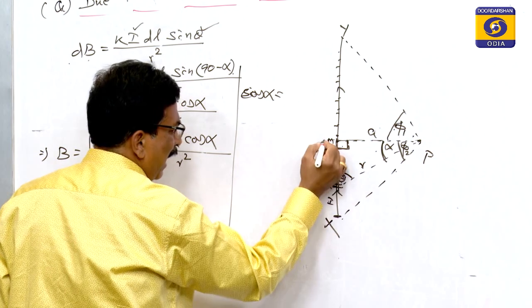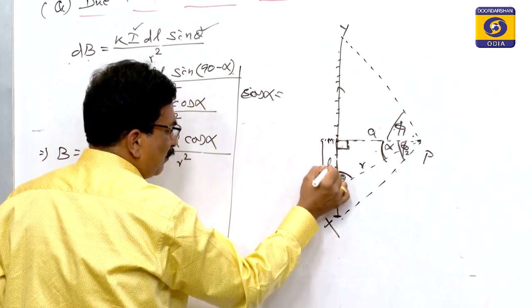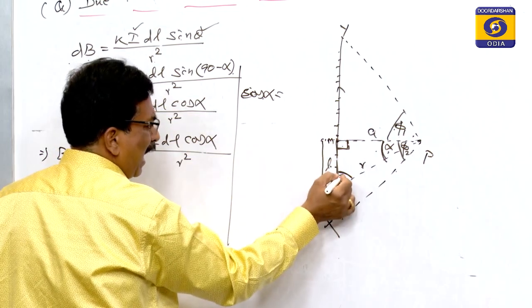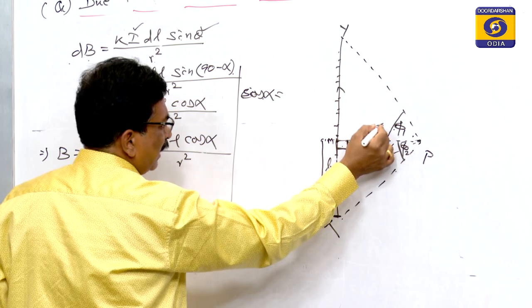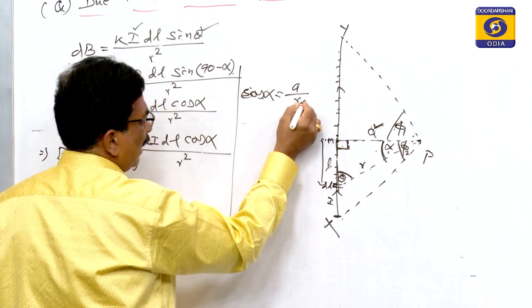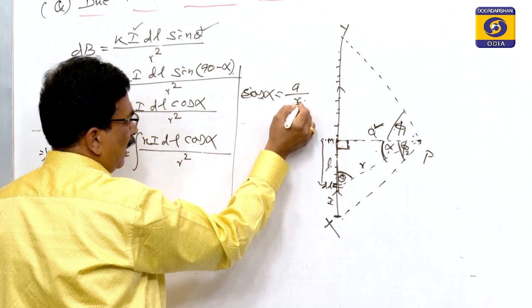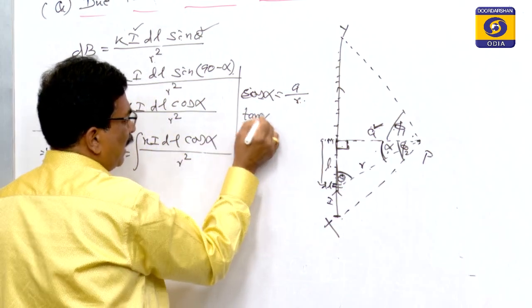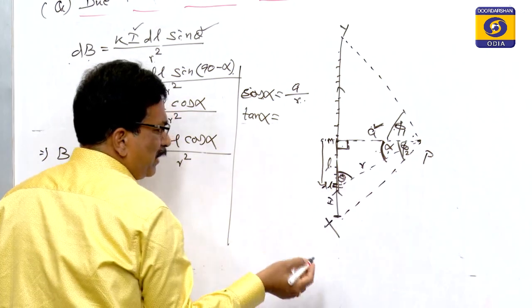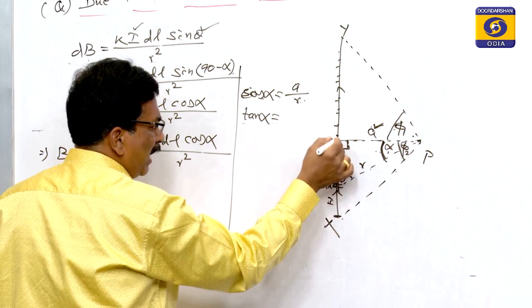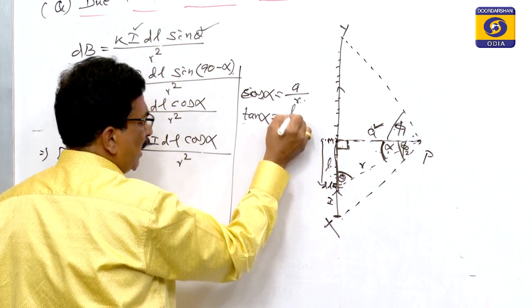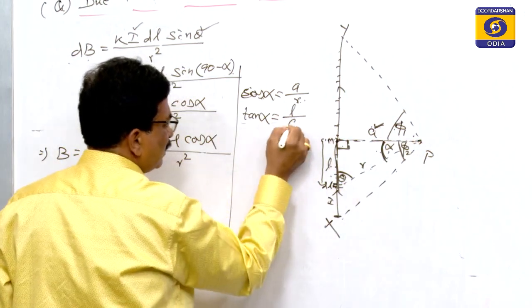If this is the finite length L, then cos alpha is equal to base by hypotenuse, that is a by r. Similarly, tan alpha is perpendicular by base, where the perpendicular is L and the base is a.